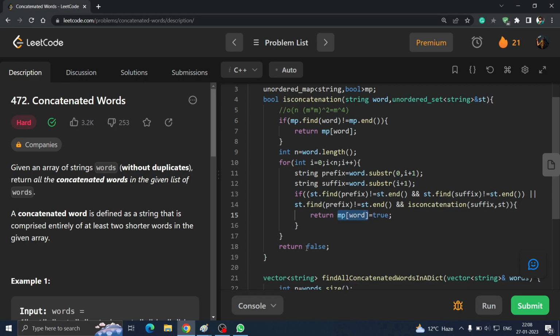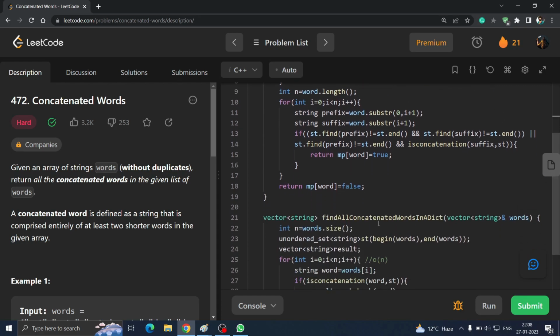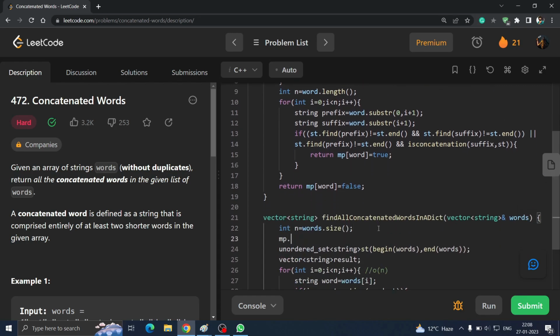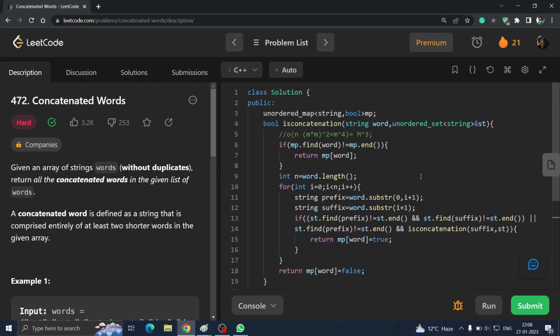This is basically the storing of data to avoid calling the same function for the same element again and again. It will change our m power 4 to m power 3, because there might be cases when we do not have to call this is concatenation function again, because we already found the word in our map. And we also have to declare our map here by clearing it, and then rest is alright because we have declared it globally.